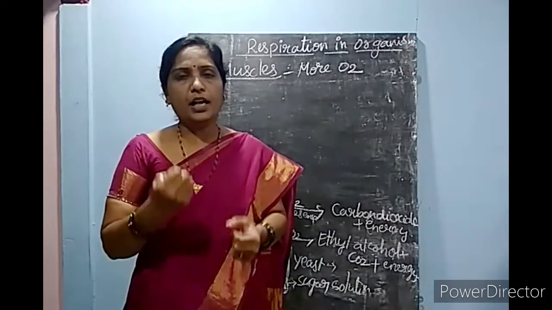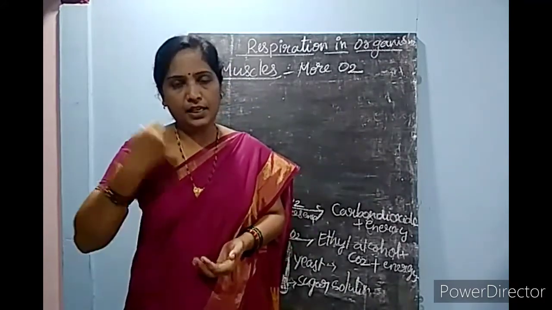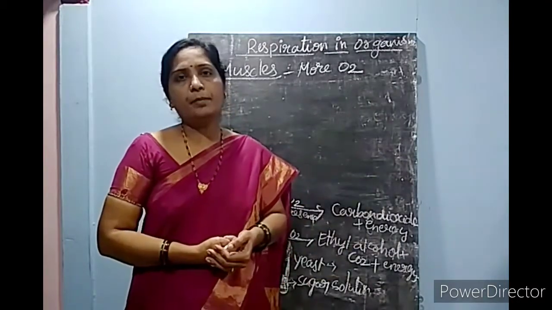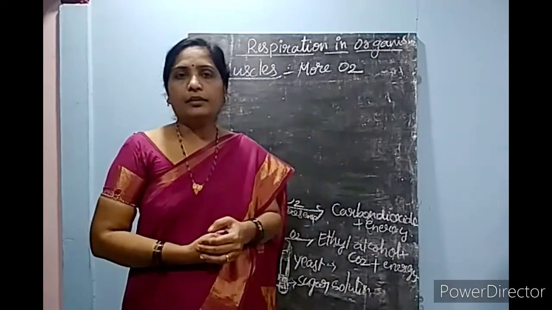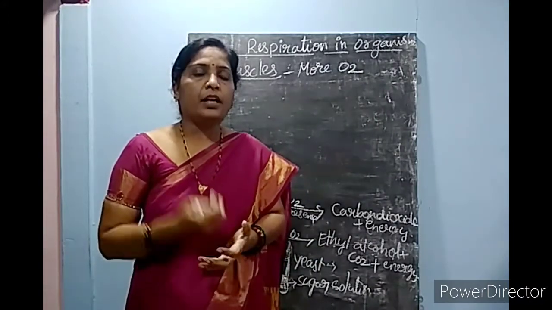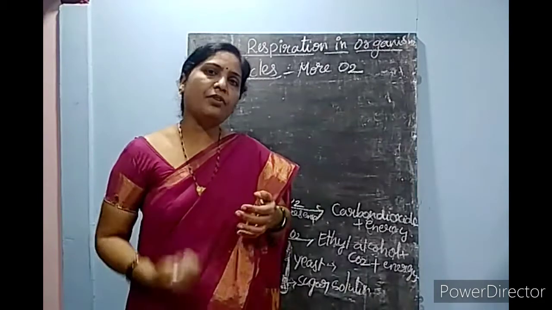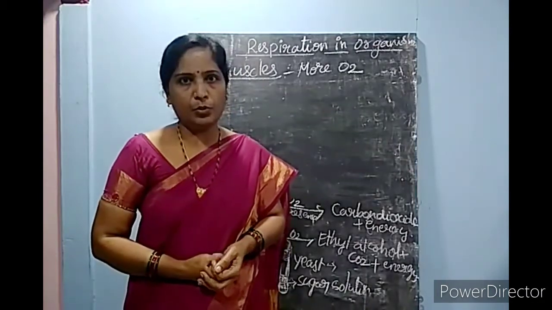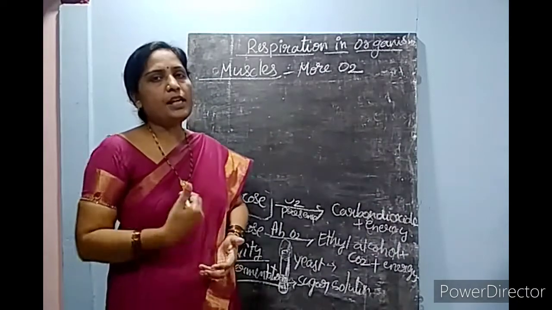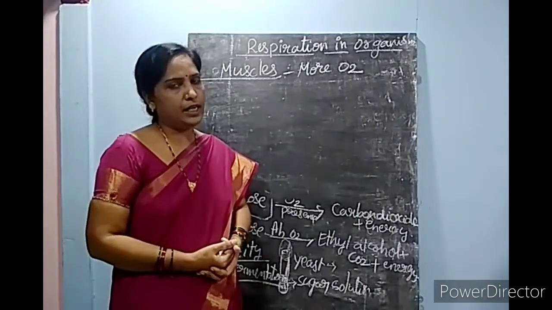When you are running, your body needs more energy, which may not be supplied because of the lack of oxygen. Whenever sufficient oxygen is not there in the body, your muscle cells start respiring anaerobically.